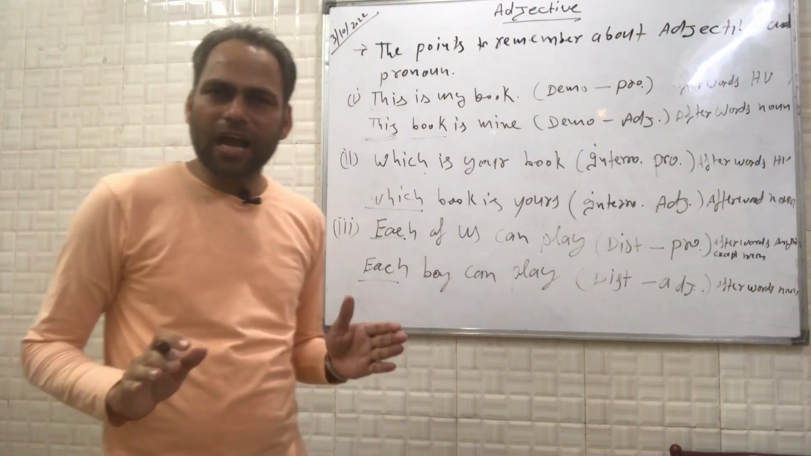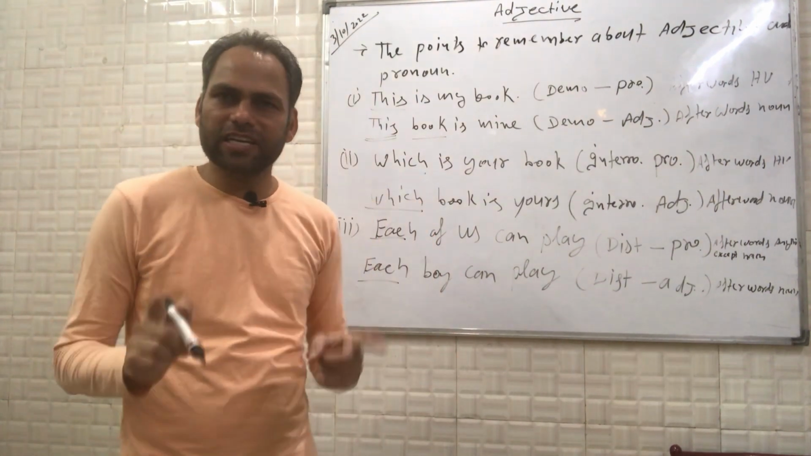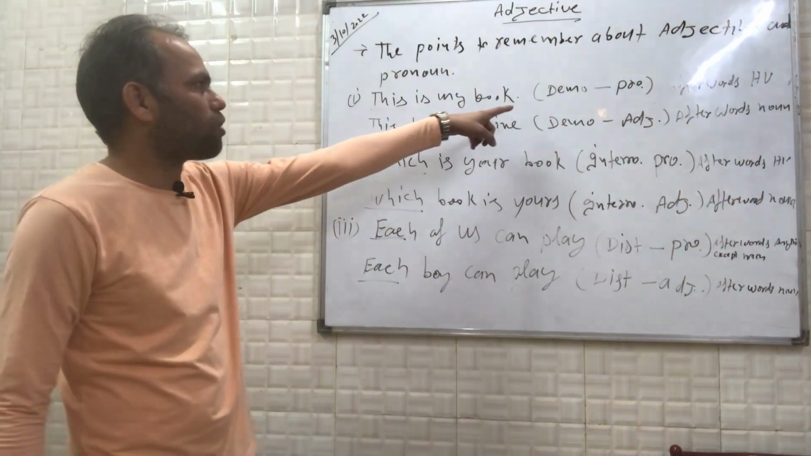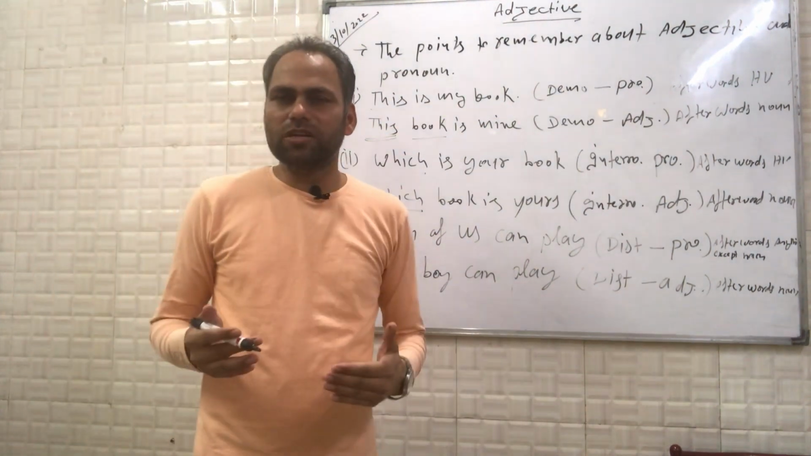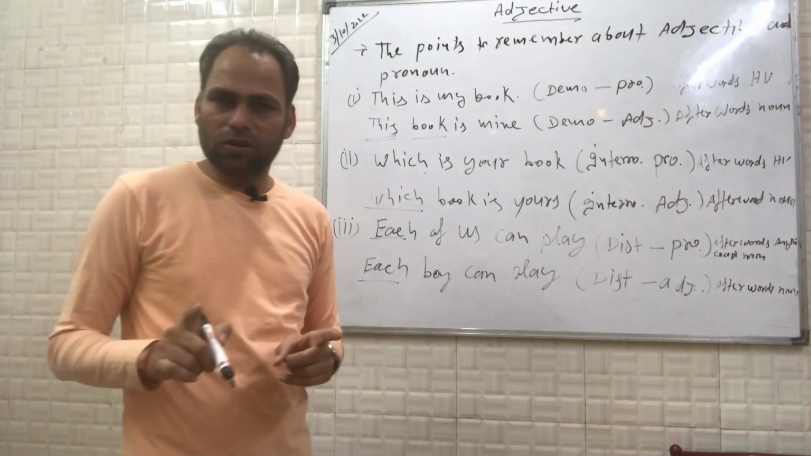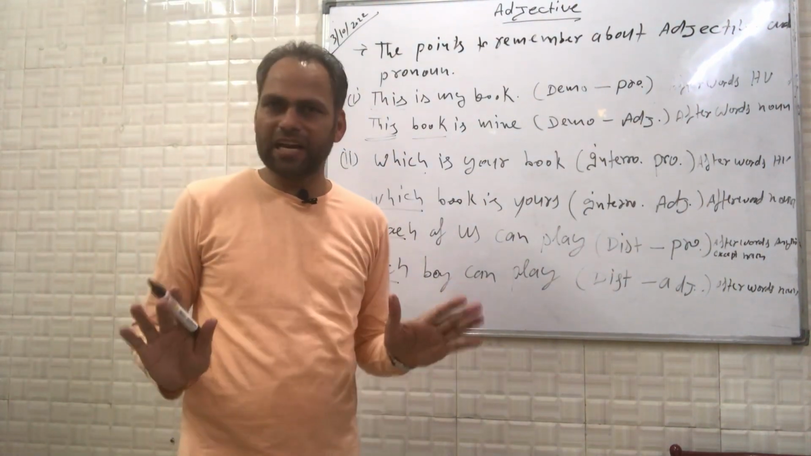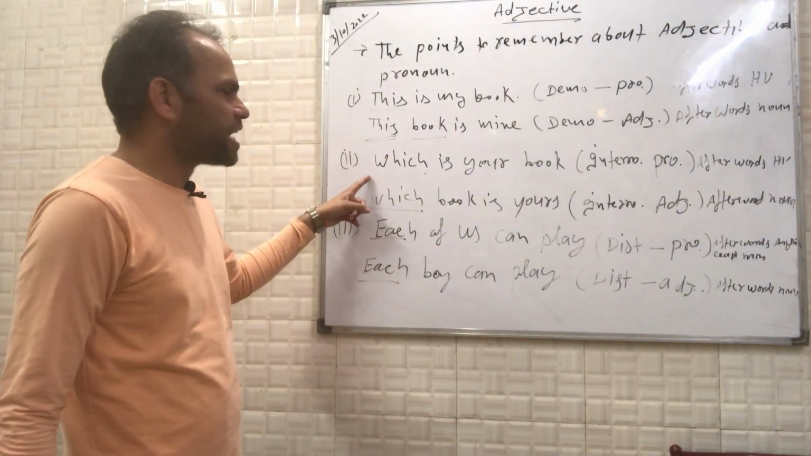If after any demonstrative word there is a helping verb in the sentence, then the demonstrative word would be a demonstrative pronoun. If after that demonstrative word there is a noun, not a helping verb, then that demonstrative word would be a demonstrative adjective. Clear, guys? Same goes for the second example.